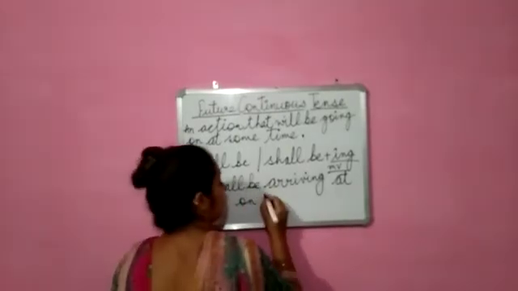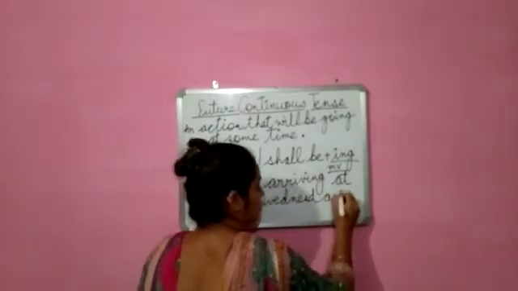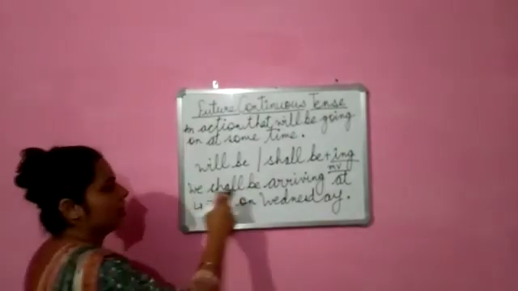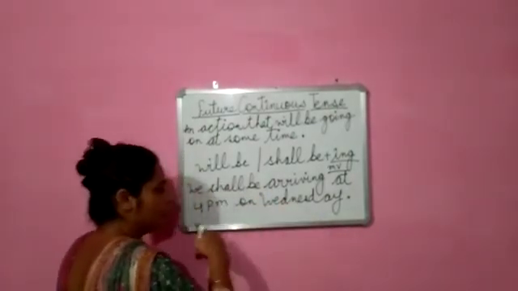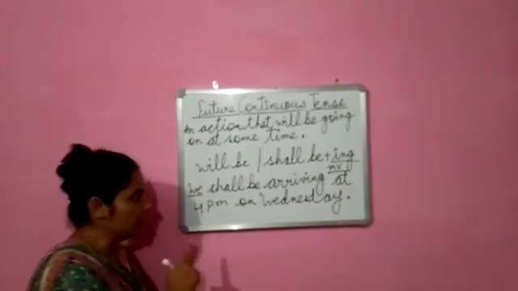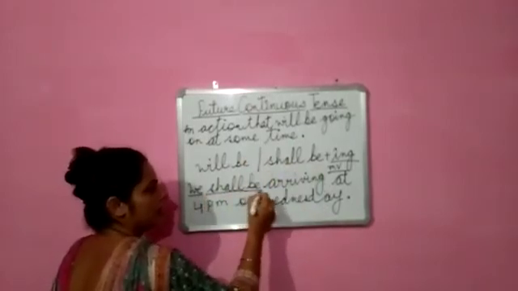So on Wednesday, according to the time it works. We shall be arriving at 4 p.m. on Wednesday. See, subject is we, according to this, shall be.